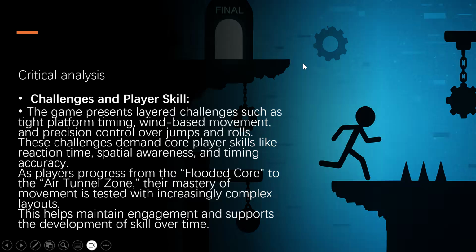So it's for the critical analysis. I think first about challenge and player skills. It's really hard for the player to handle tight platform spacing, timing, wind-based movements, and precision control over jumps and rolls.